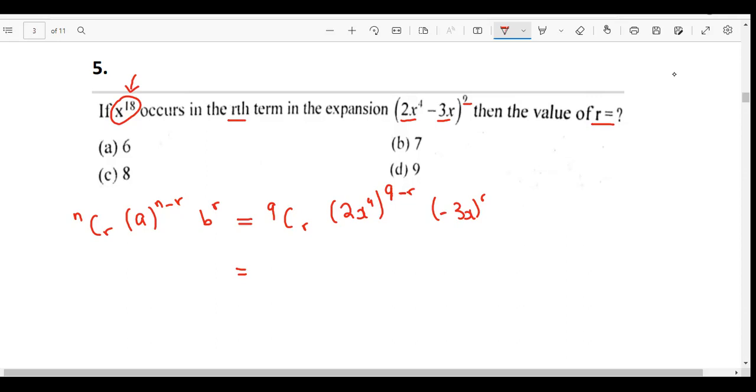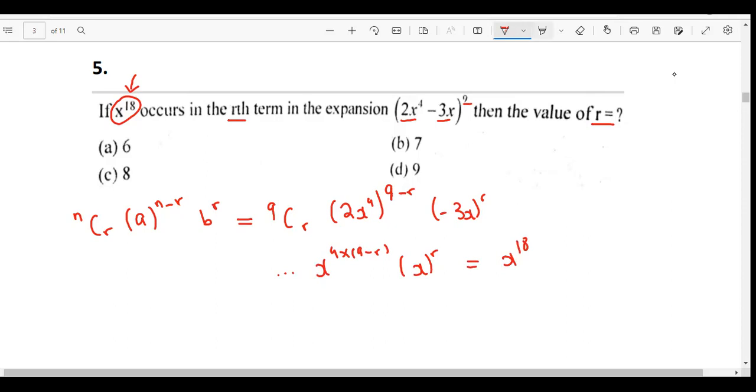So it would become something something something x power 4 multiplied by n minus r, and then x power r. And I need to compare it with x power 18.